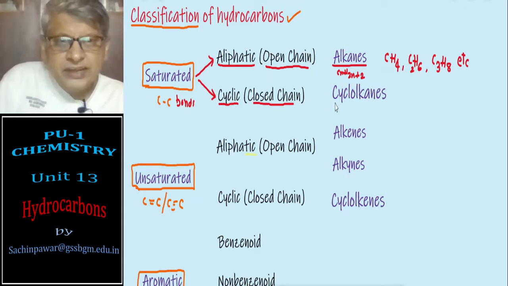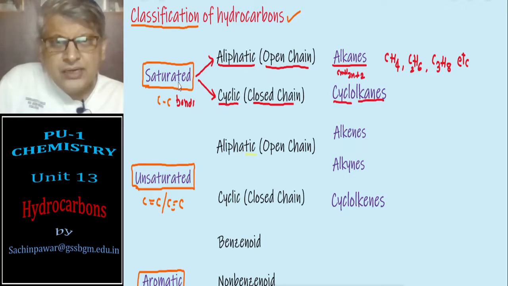Next, cycloalkanes. Cycloalkanes are the cyclic saturated hydrocarbons, that is cyclic hydrocarbons containing carbon-carbon single bonds only. They are cyclic alkanes.